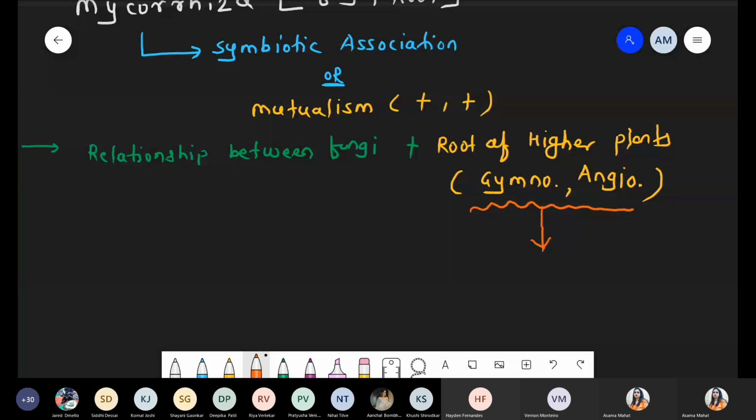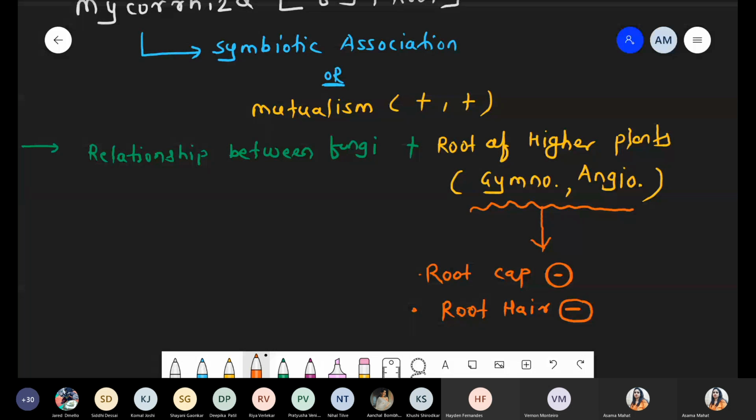Such type of plant, they lack root cap. Root cap will be absent in such particular plants, and as well as root hair is also absent. We will discuss this part later, why such type of structure is absent in case of root cap and the root hair.